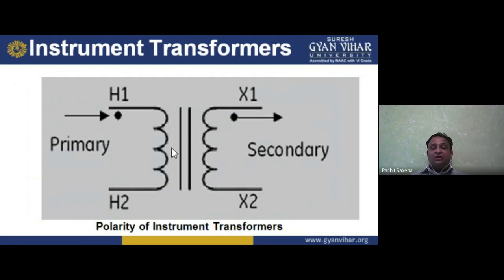H denotes the primary, X denotes the secondary. H1 and H2 are the primary winding first end and second end respectively, and X1, X2 are the secondary winding first turn and second turn. I hope you understand. Now moving forward.